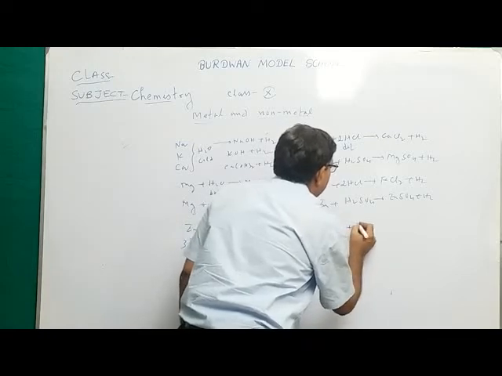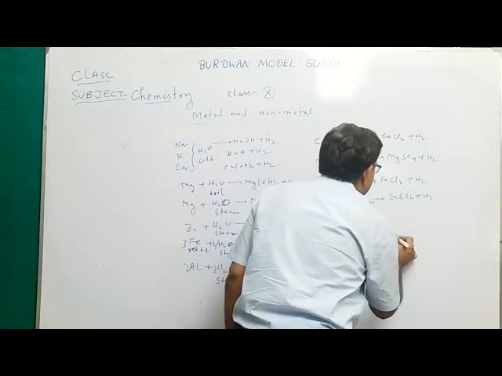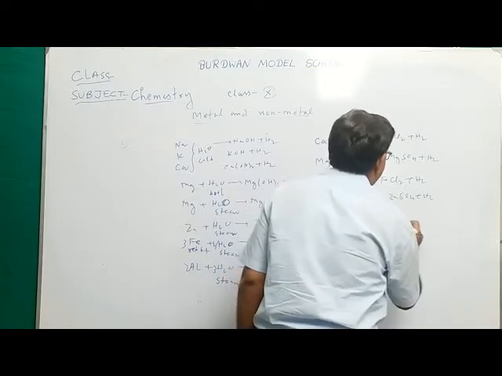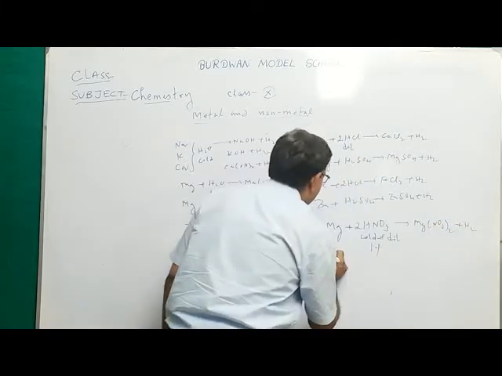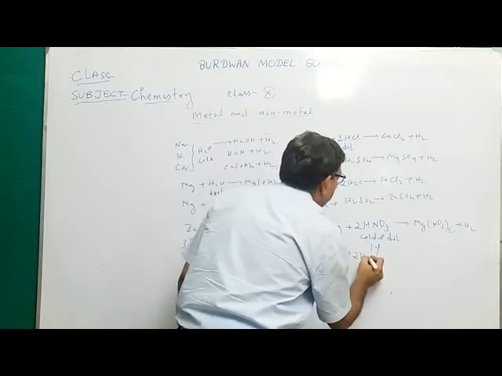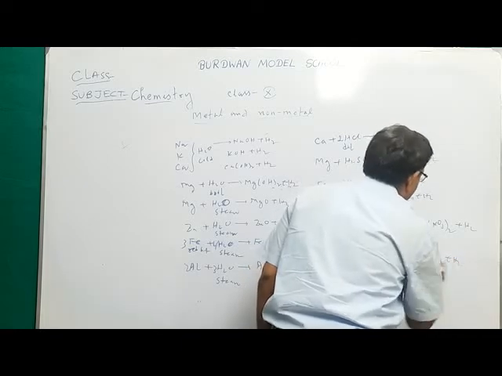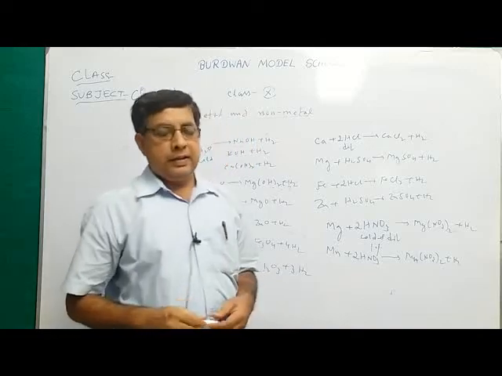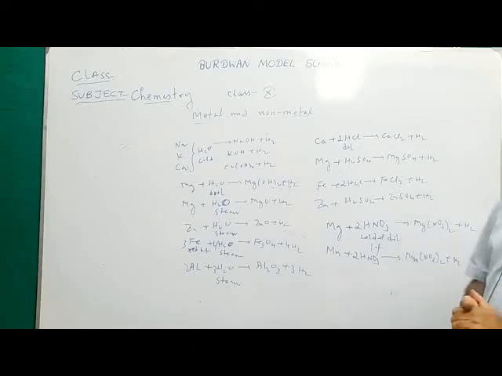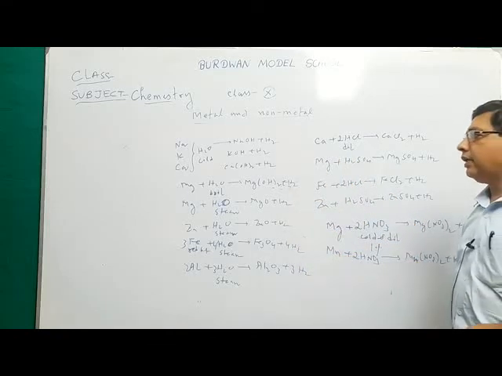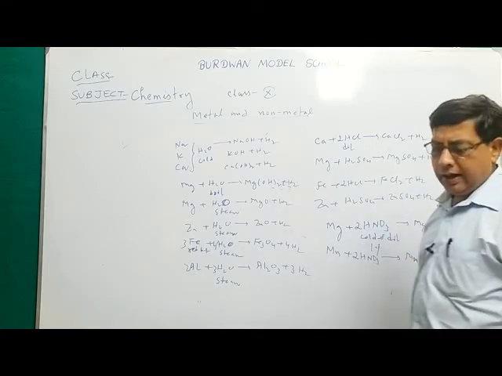So magnesium plus 2HNO3, cold and dilute, only 1% acid, forms magnesium nitrate plus hydrogen. Or manganese, when it reacts with HNO3, gives manganese nitrate plus hydrogen. So these are the actions of acid on metal. Metal reacts with oxygen to form oxide. Metal reacts with water under different conditions to liberate hydrogen gas, and metal reacts with dilute acid to liberate hydrogen gas.